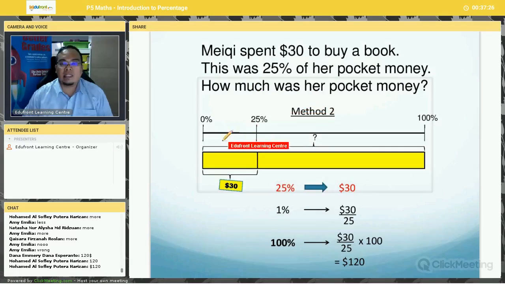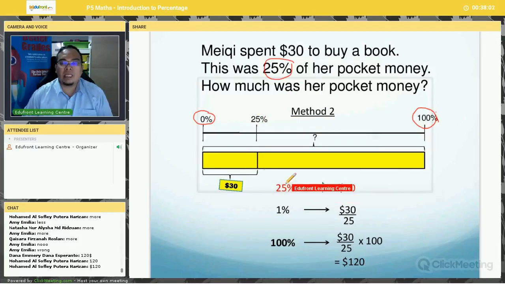Let's take a look at this. Now, Meiji spent $30 and this is 25% of her money. And we know that the total amount of money she has is 100%. So this entire bar represents the total amount of money that she has. But this 25%, which she used to buy a book, is only $30. So this part here is $30, which is 25% of her entire pocket money.